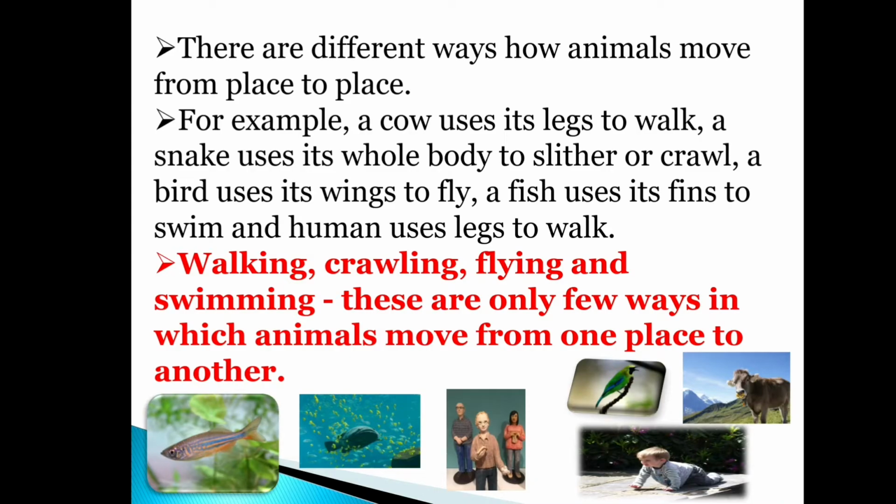There are different ways how animals move from place to place. For example, a cow uses its legs to walk, a snake uses its whole body to slither or crawl. A bird uses its wings to fly, a fish uses its fins to swim, and humans use legs to walk. Walking, crawling, flying, and swimming, these are only a few ways in which animals move from one place to another.